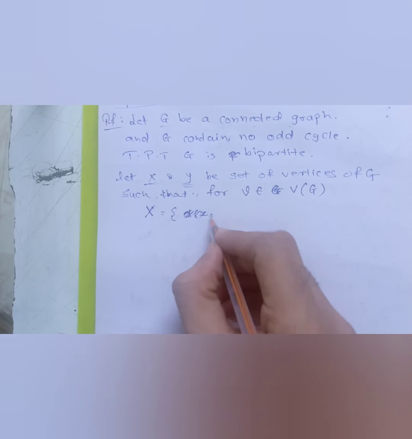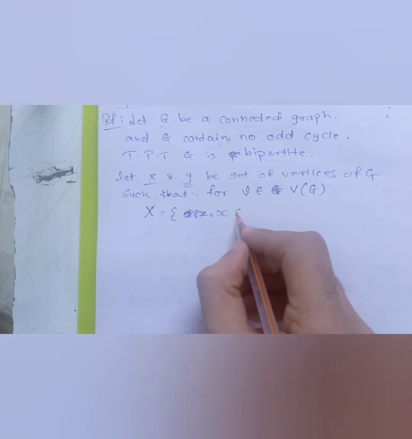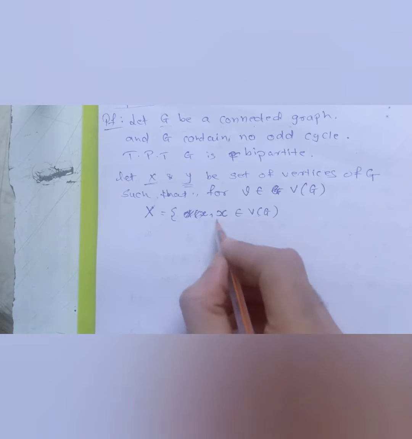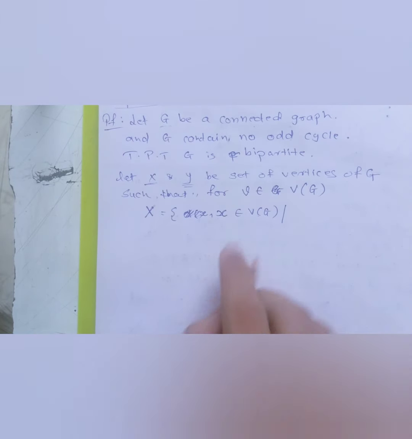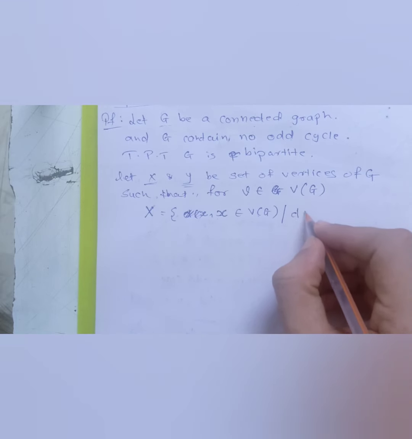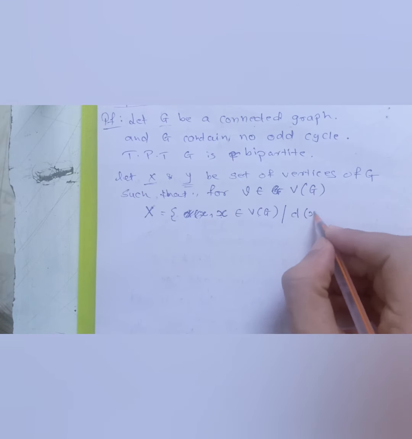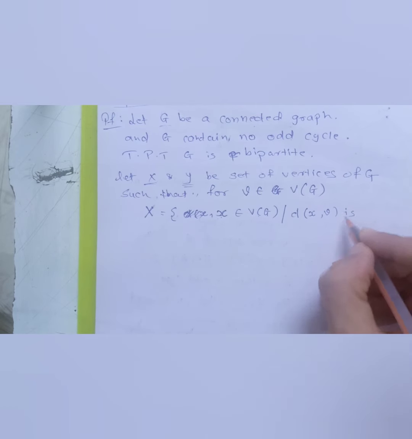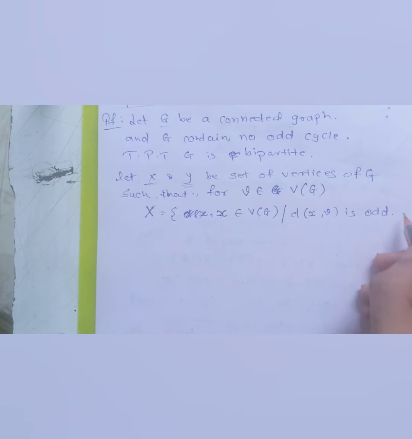So I can say that set X is basically the set of all the vertices of the vertex set of G. I am picking up all the vertices such that they satisfy a particular condition. That condition is that the distance between the vertex which I am picking up and the fixed vertex V is odd, or we can take even as well, anything is fine, is odd.